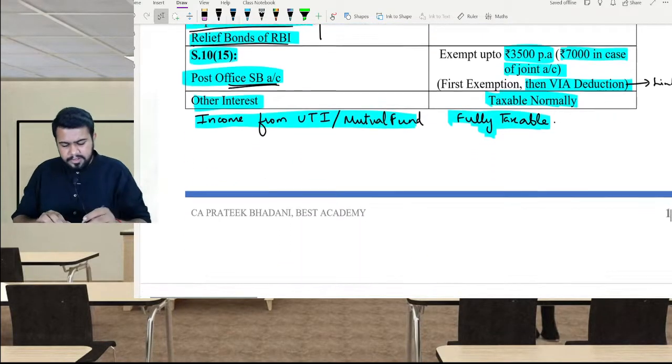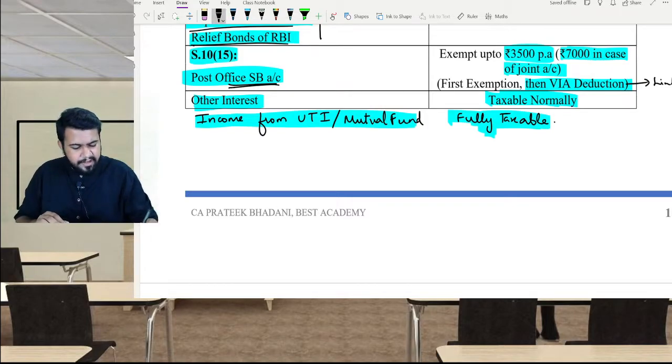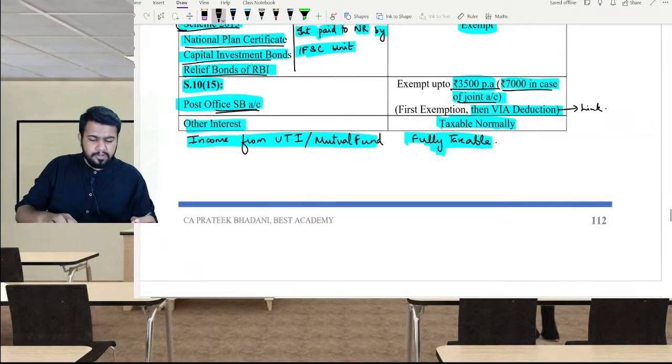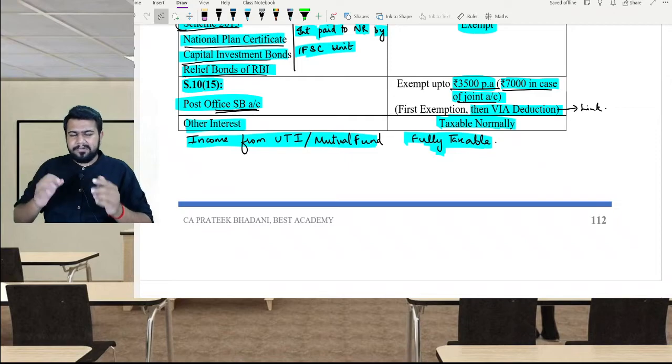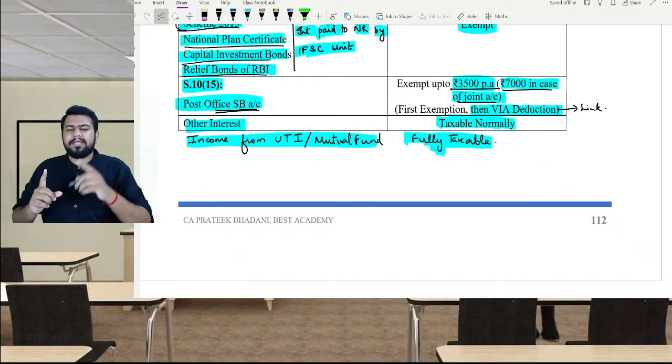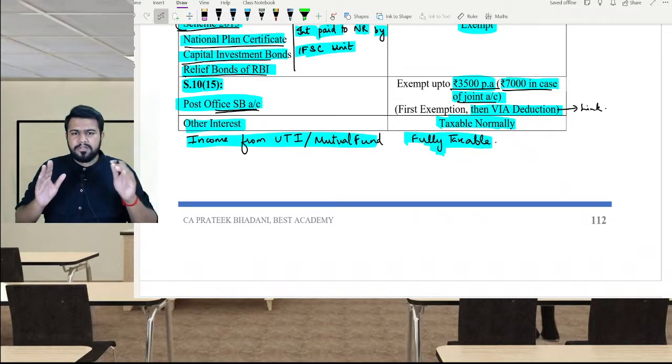Then post office saving bank account interest is also exempt up to rupees 3,500 per annum or 7,000 in case of joint account. For this post office saving bank account, there is exemption on the interest received, and there is also deduction under section 80TTA and 80TTB. Now what you should do?